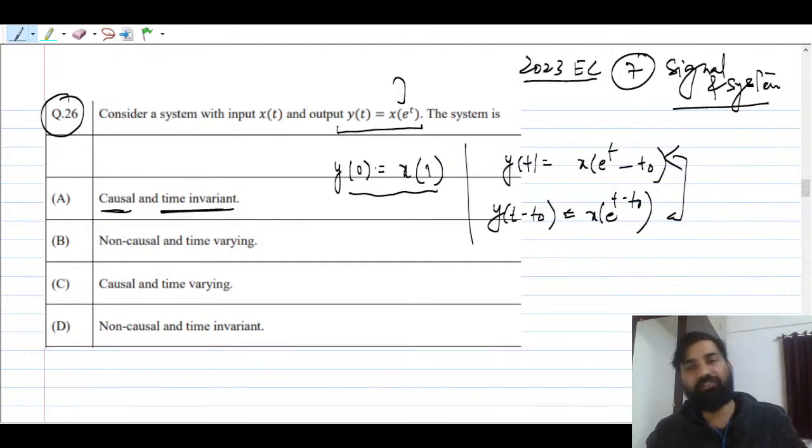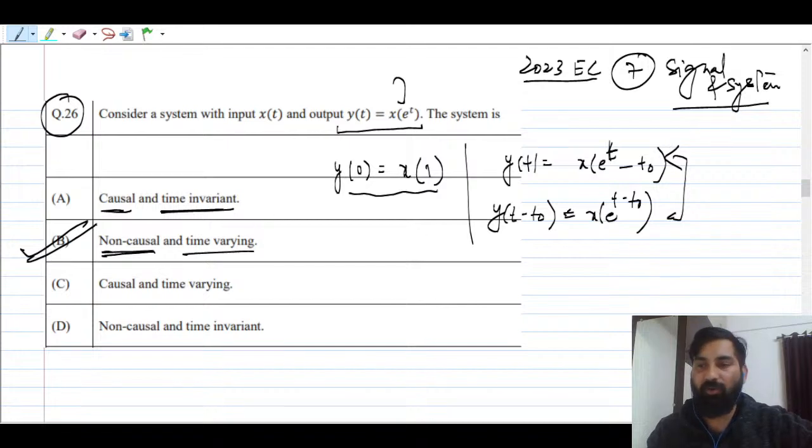Since you're shifting the signal x(t), x(e^t) here, right? And t is nothing but what here? t is not free. Your time variable is not free. That is very important to keep in mind. So the answer for this question will be option B, right? You have to investigate causal and non-causal. So this system is non-causal and time variant. That is very important.